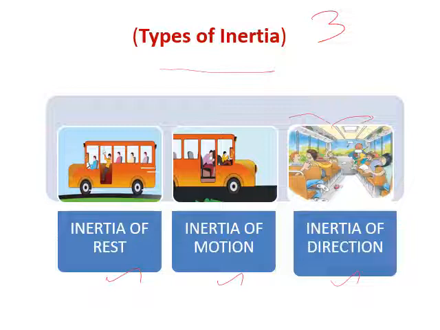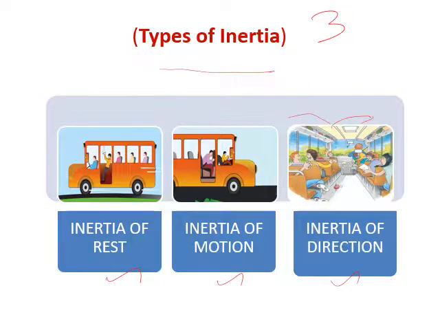That means if the driver turns in the left direction, we move in the right direction. If the bus turns right, we move to the left, because the bus changes its direction, whereas our body wants to move in a straight line. So these are the basic concepts on the types of inertia.